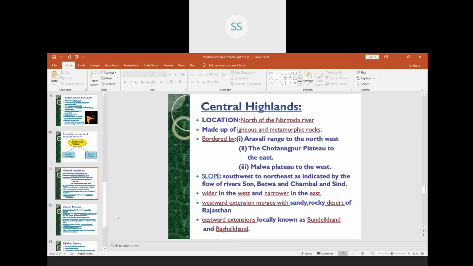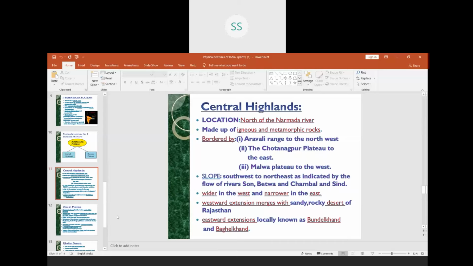And this central highland has lots of rivers. Children, these rivers are also tributaries of river Ganga. These rivers, Son, Betwa, Chambal and Sindh, flow from southwest to northeast.